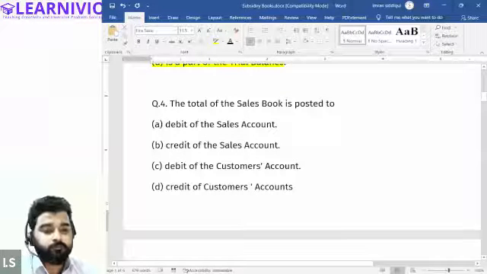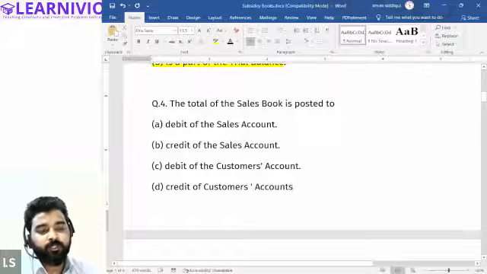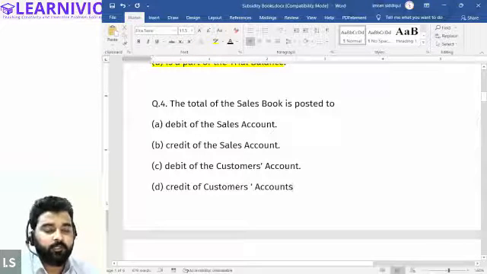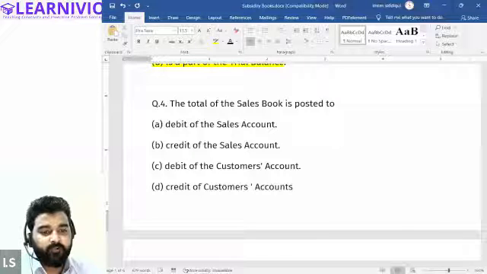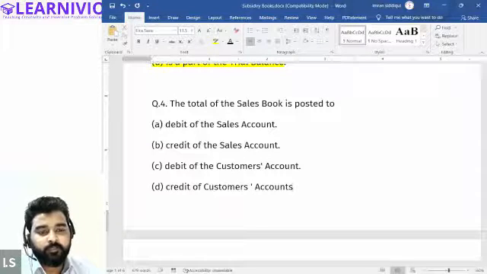Okay. See, the sales book gives you the information regarding the total amount of sales that has taken place, right? And sales is a revenue, and revenue has a credit balance, right? Halima, sales is a revenue.